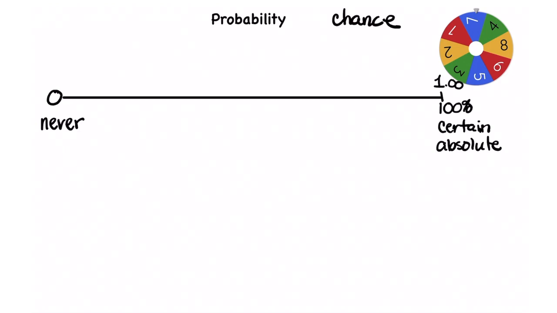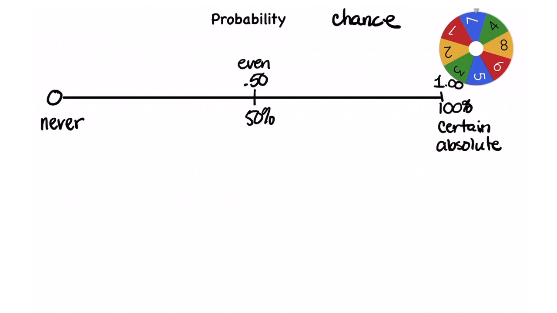And in the middle, we have the even chance. So you have an even chance of it happening or not happening. As a decimal, I can say 50 hundredths or 50%. And that means I have an even chance of it happening or not happening. They're both equally likely to happen. So for example, think of flipping a coin. You could either get heads or tails. That is a 50-50 chance.